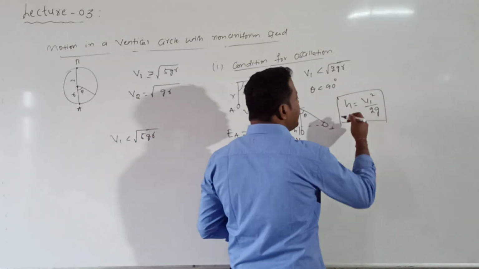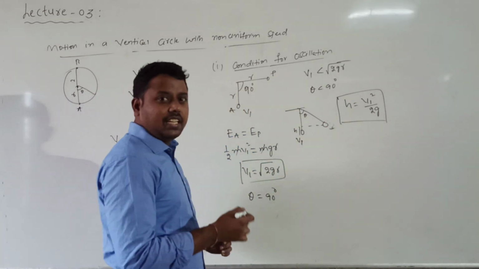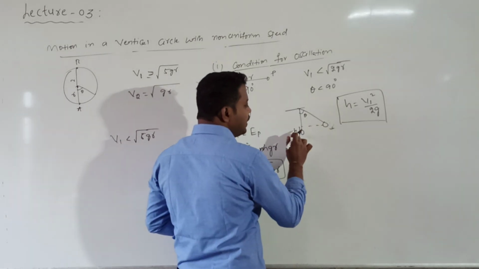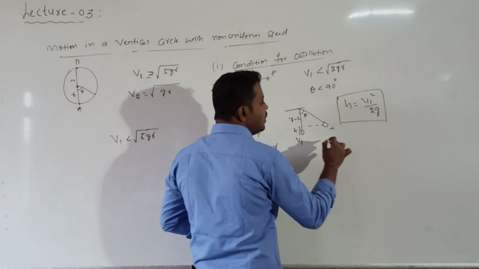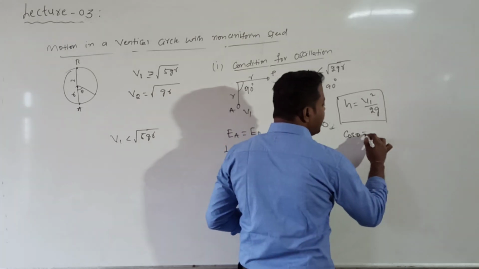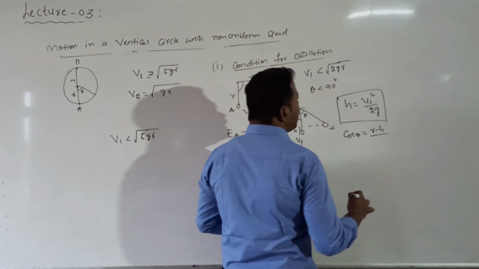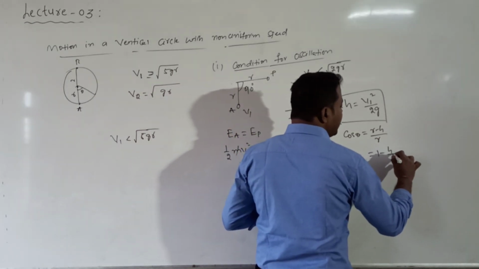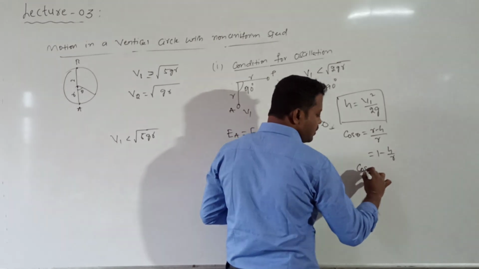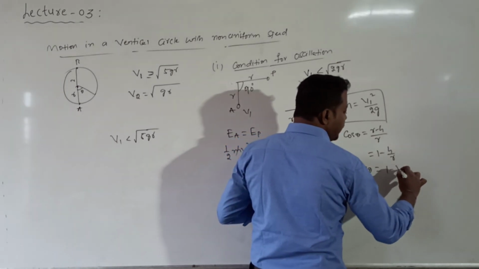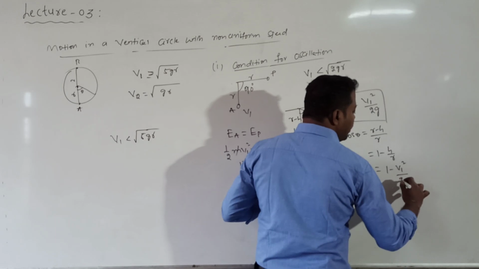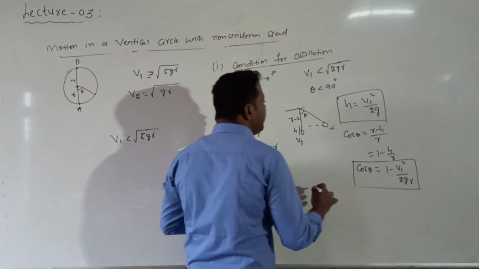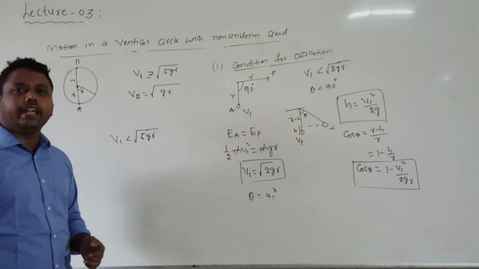After calculating the height value, what is the theta value? Yesterday we have seen the formula for cos theta. If the total value is r, this value is h, and this value is r minus h, then cos theta is equal to r minus h divided by r, which can also be written as 1 minus h divided by r. Then cos theta is equal to 1 minus v1 square divided by 2 into g into r. This is the expression for the angle made by the body with the vertical.